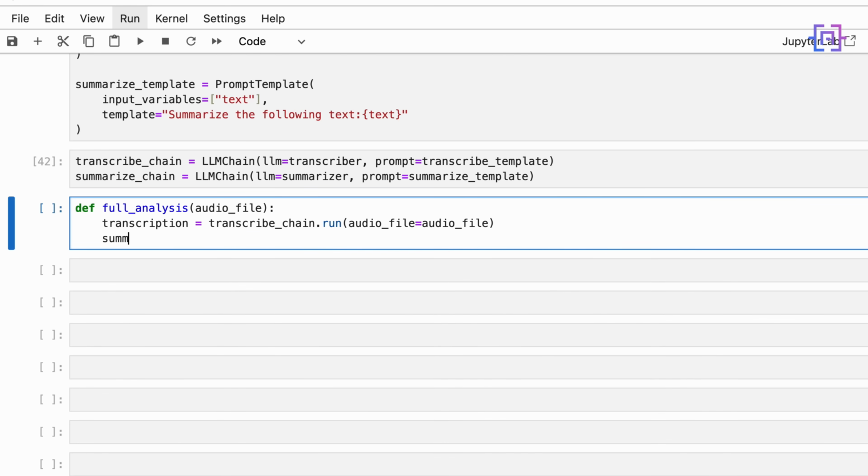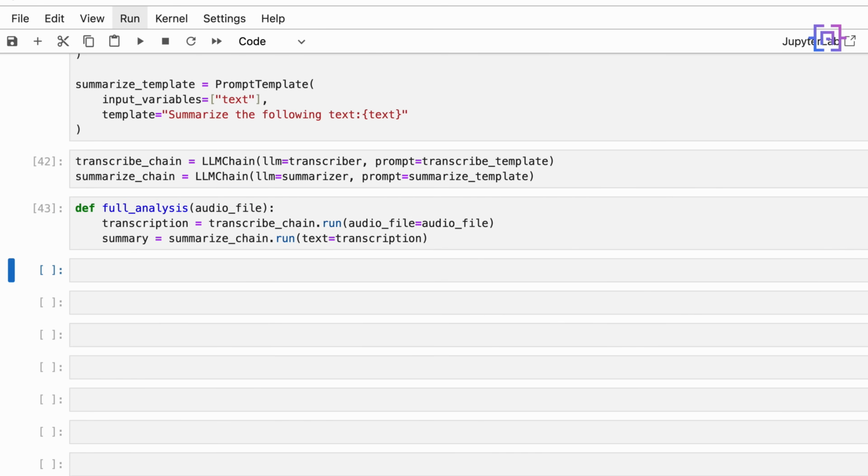And for summary, we are going to call summarize_chain.run, and the text, the input variable that we defined, we are going to pass the transcription.